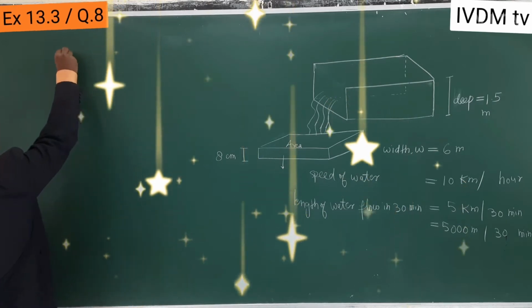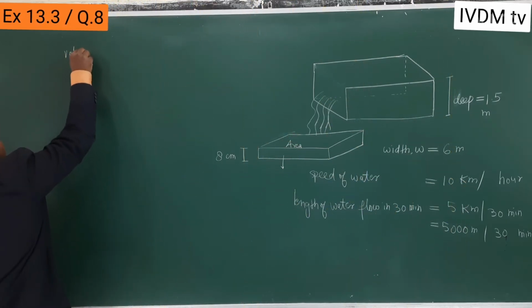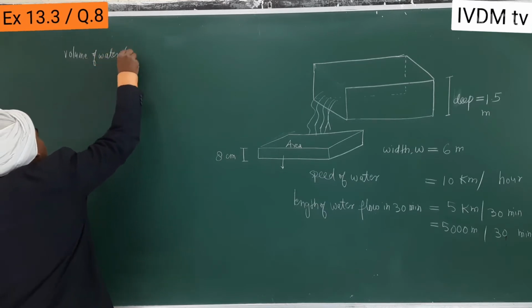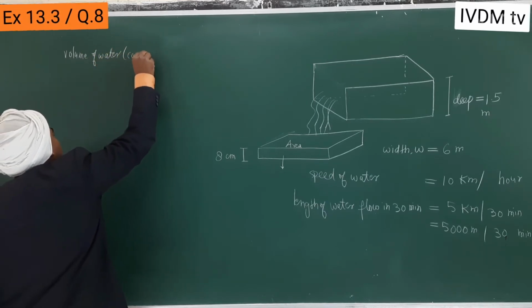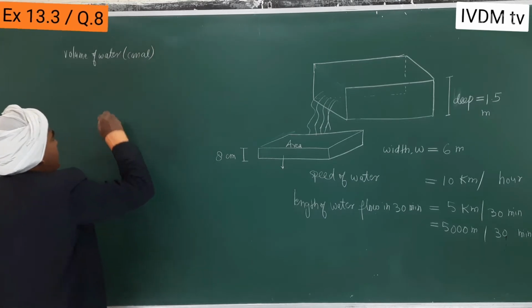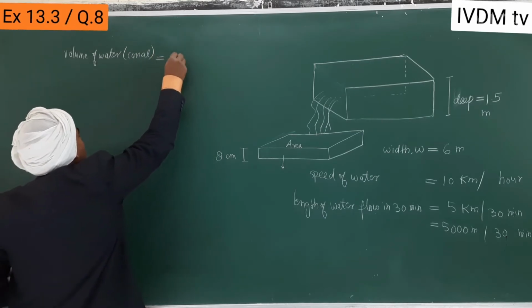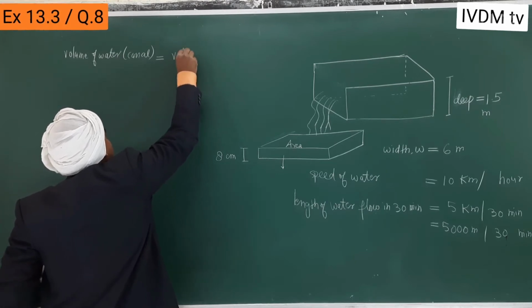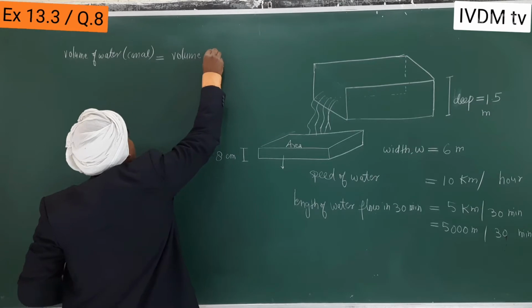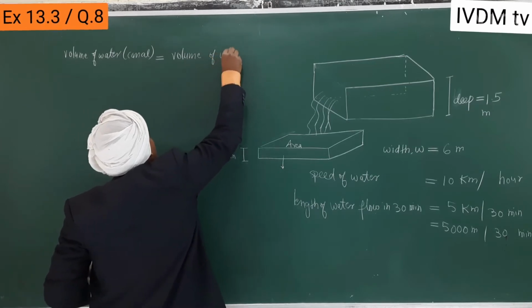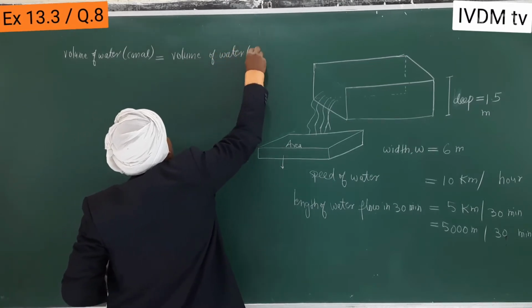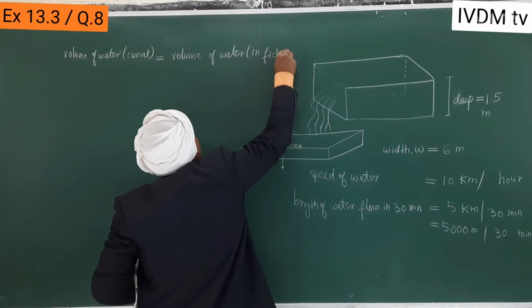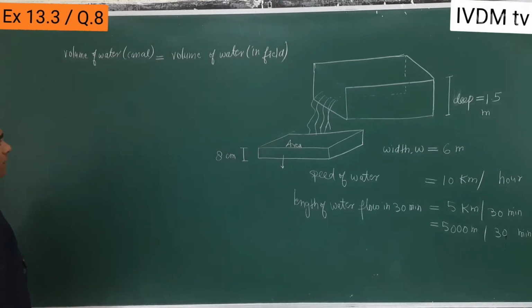So volume of water in canal is equal to volume of water in field.